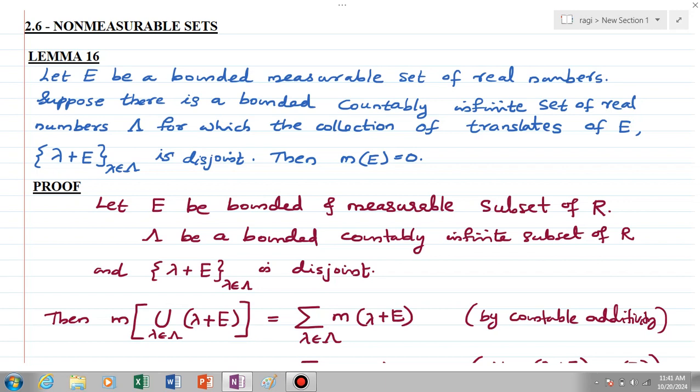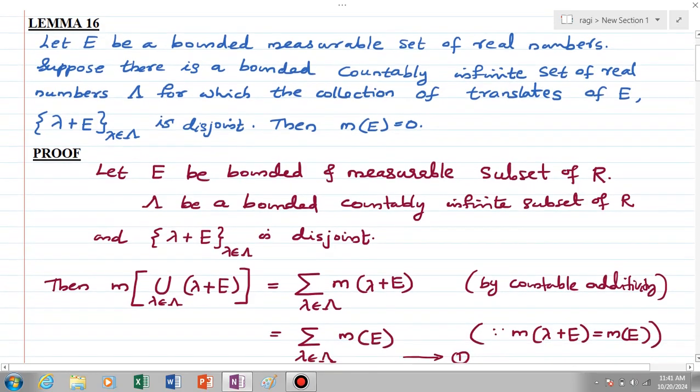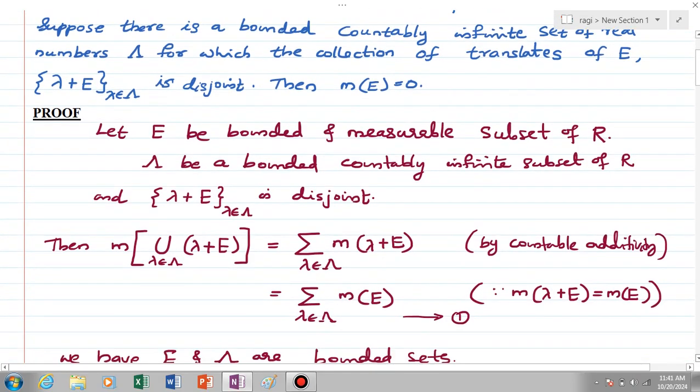We are given E a bounded measurable subset of R and Λ a bounded countably infinite subset of R, for which the collection of all translates λ + E is disjoint. Now we are going to check the measure of the union over λ in Λ of λ + E. By countable additivity of Lebesgue measure, we can write it as the summation over λ in Λ of the measure of λ + E. We know outer measure is translation invariant, and so measure is also translation invariant. So we can write the measure of λ + E is equal to the measure of E, and we get equation number 1.